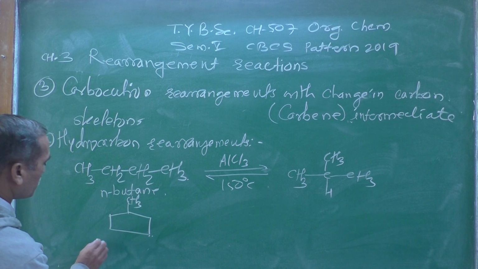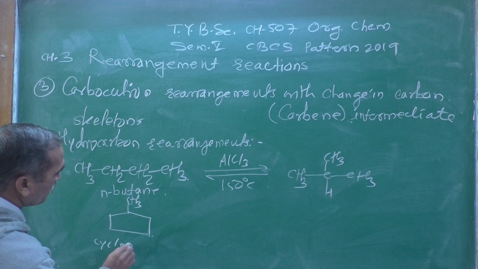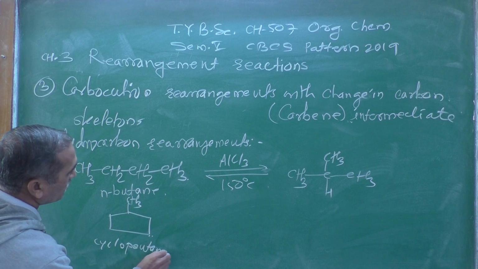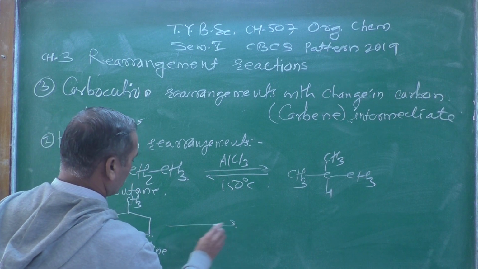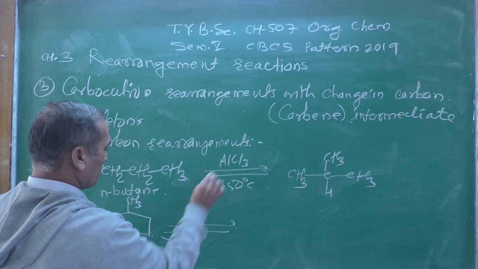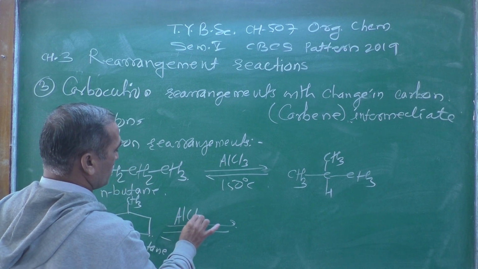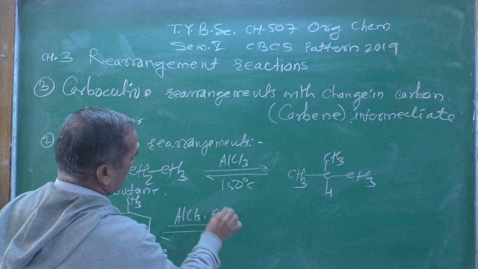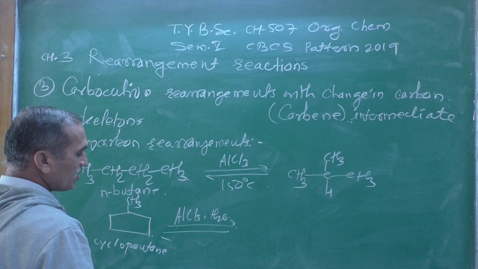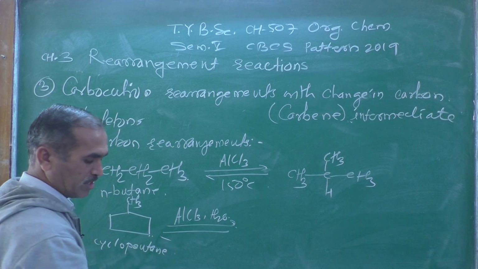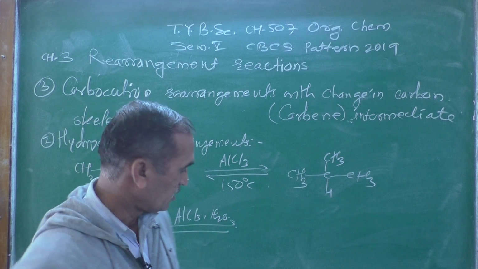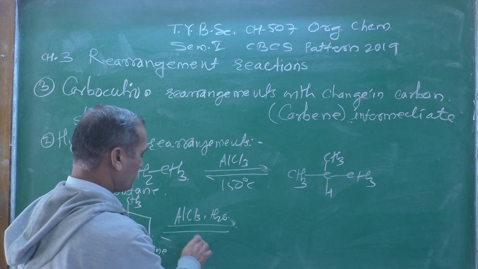This is the structure of cyclopentane. When that cyclopentane is once again treated with AlCl3, with H2 as a quenching agent used here, and heated,